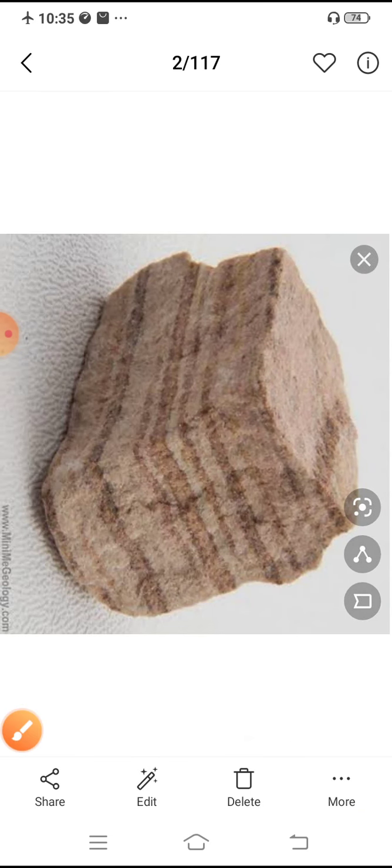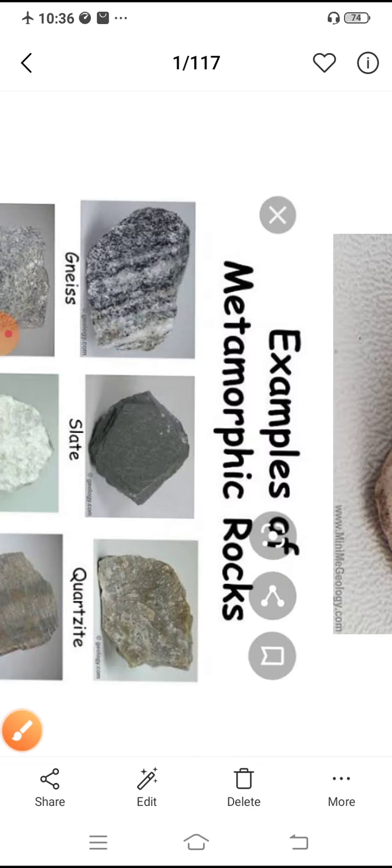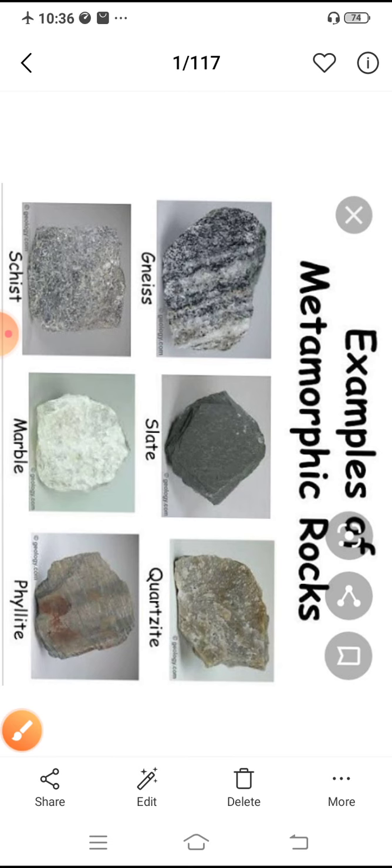So this is also one example. This is sandstone. Okay, banded sandstone that is seen in different layers. You can see the color also, sandstone. This is sandstone. So the next type of rock is metamorphic rock.